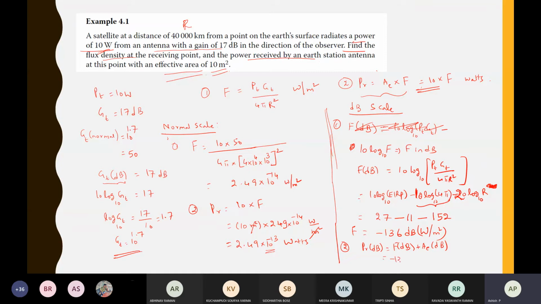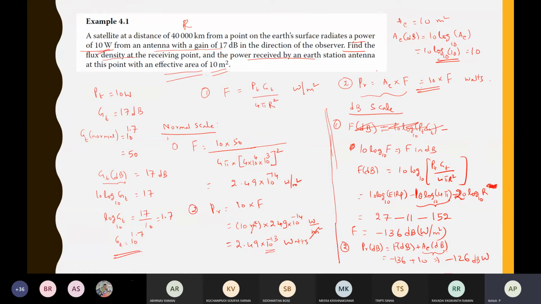So F in dB is minus 136 plus how much is AE in dB? In normal scale, AE is 10 meter square. AE in dB is 10 log 10 of AE, so 10 log 10 of 10. Log 10 base 10 is 1, so this is still 10 only. So just write that value 10 here. So received power is minus 126 dB watts.